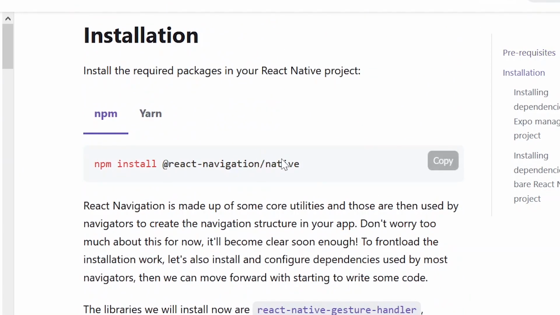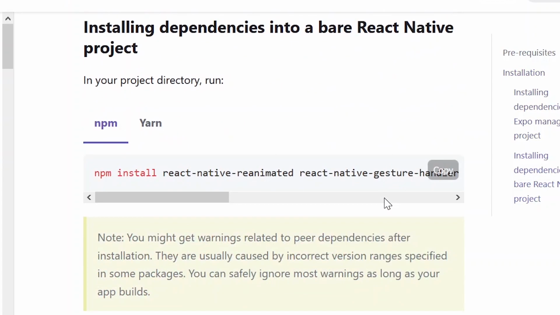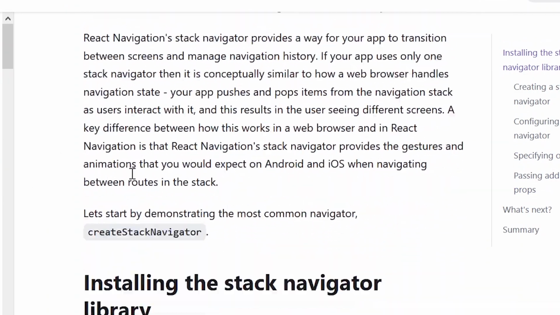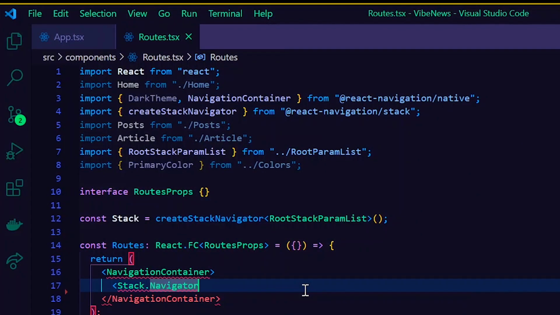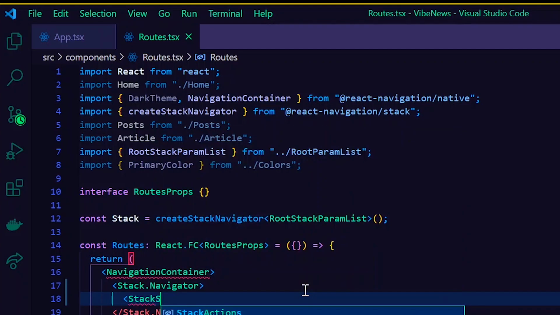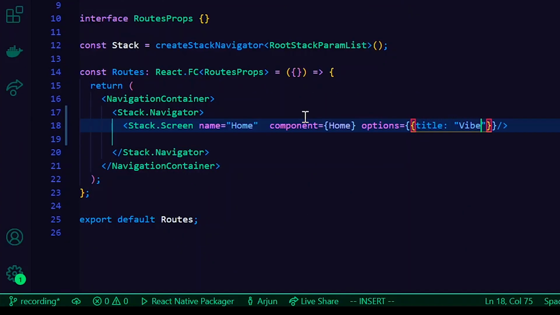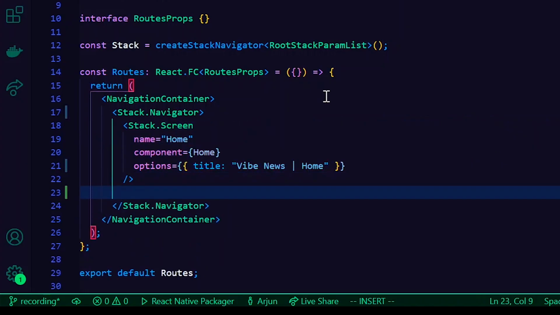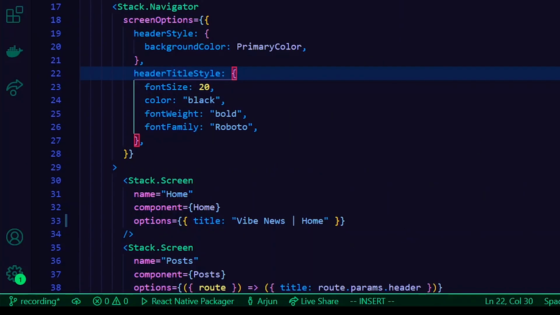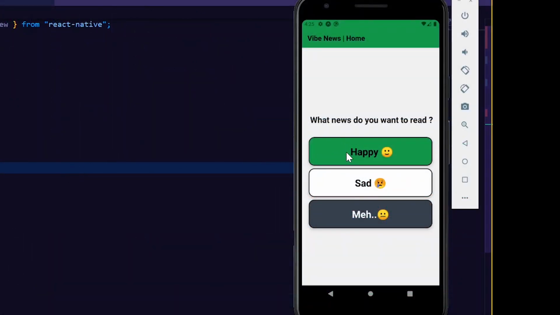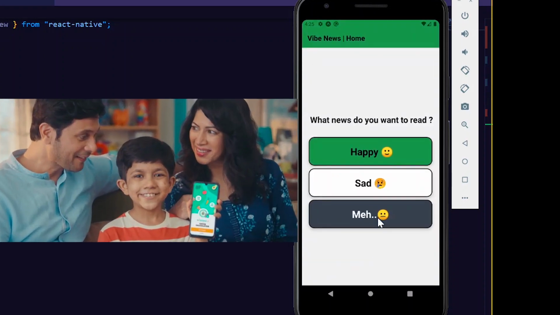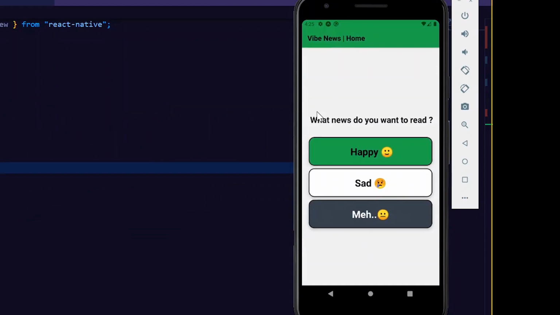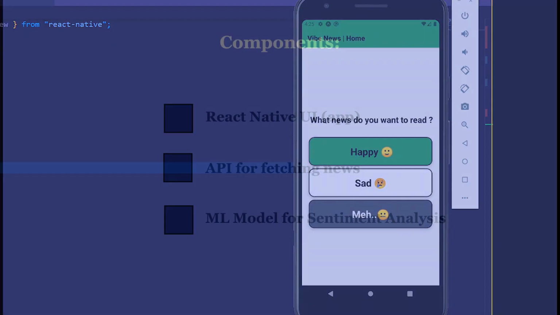Halfway through the development, it just occurred to me that a news app with only happy news doesn't sound really good. All the negative news would be such a waste of resource. I mean, people put efforts in doing crimes, am I right? So I decided that instead of showing only happy news, I would instead segregate all the news into happy, sad and neutral. I developed a very basic UI with happy, sad and neutral buttons, and guys, I get it, the UI looks horrible. It looks like the app is made by Chintu from Whitehat Jr., but bear with me, it's just a prototype, an experiment as you would say.